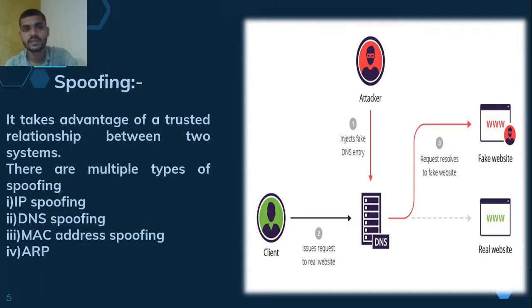In IP spoofing, they just change two or three digits of the IP address. In DNS spoofing, they change a little bit of the name of the website. For example, Amazon.com is a website, and they will change just one letter, M for N, to make a fake website. Then they inject it, and the client will access the fake website which he doesn't want. So these are the types of spoofing.